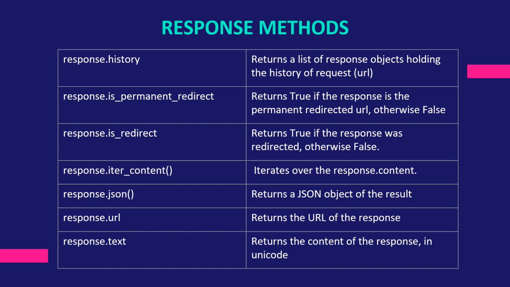Response.is_permanent_redirect returns true if the response is the permanent redirected URL, otherwise false. Response.is_redirect returns true if the response was redirected, otherwise false. Response.iter_content iterates over the response.content. Response.json returns the JSON object of the result. Response.url returns the URL of the response. Response.text returns the content of the response in Unicode.